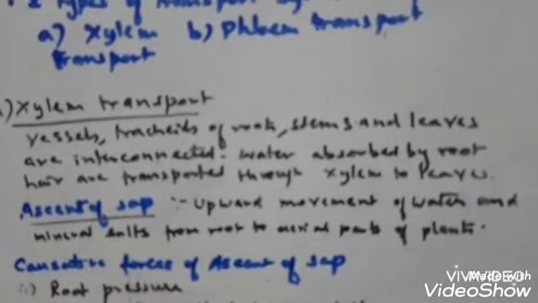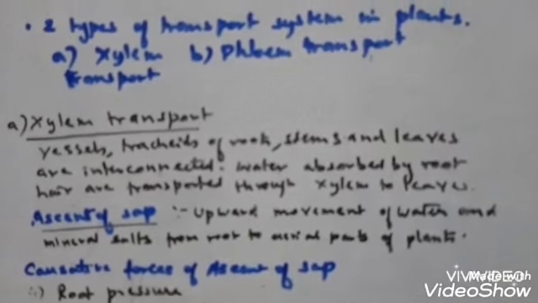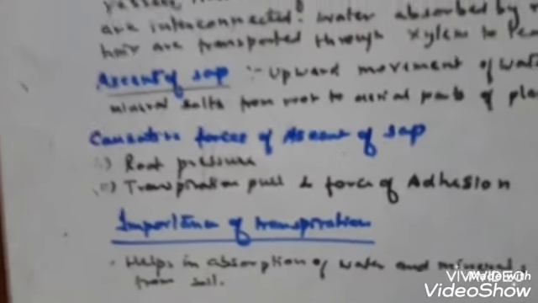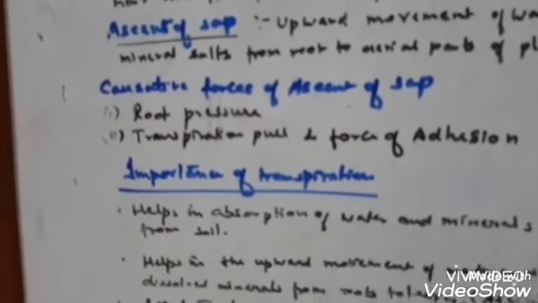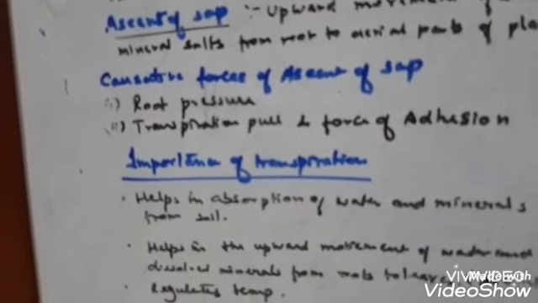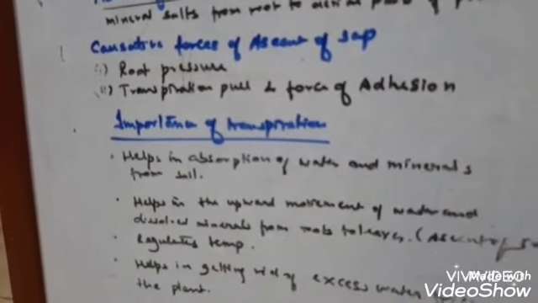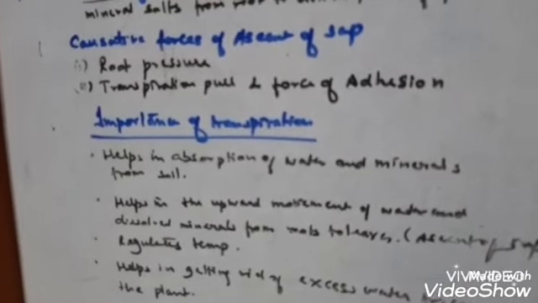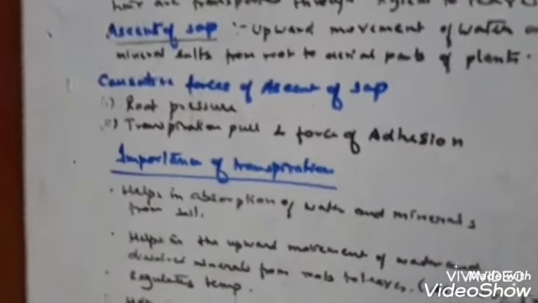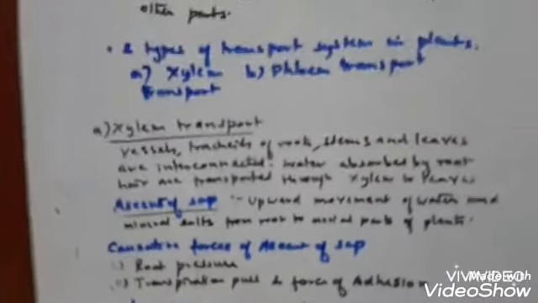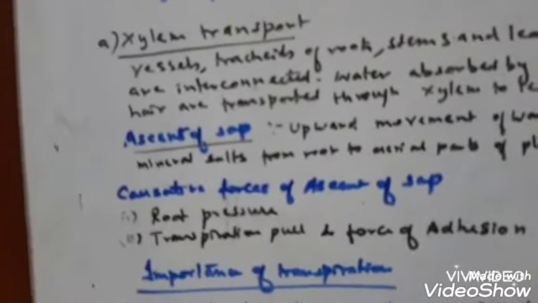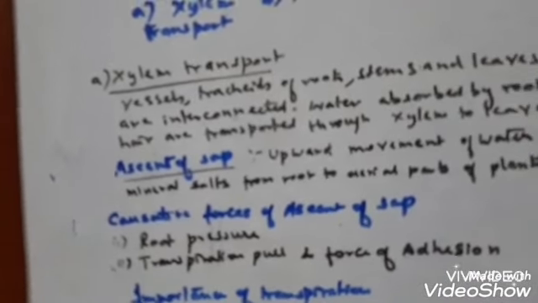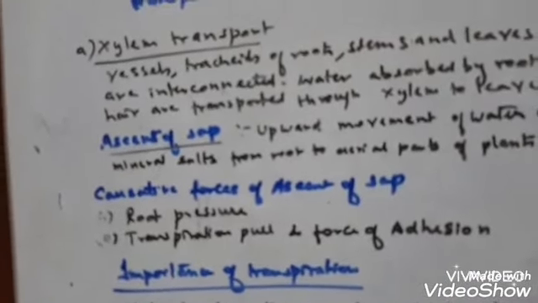Actually, in the earlier days, scientists thought of some other reasons why this ascent of sap takes place. But now various activities and experiments have been done, and scientists consider two forces to be very important for the ascent of sap. First is root pressure. During the night time there is no photosynthesis, so root pressure is the only main mode of transport of water, that is, the ascent of sap.